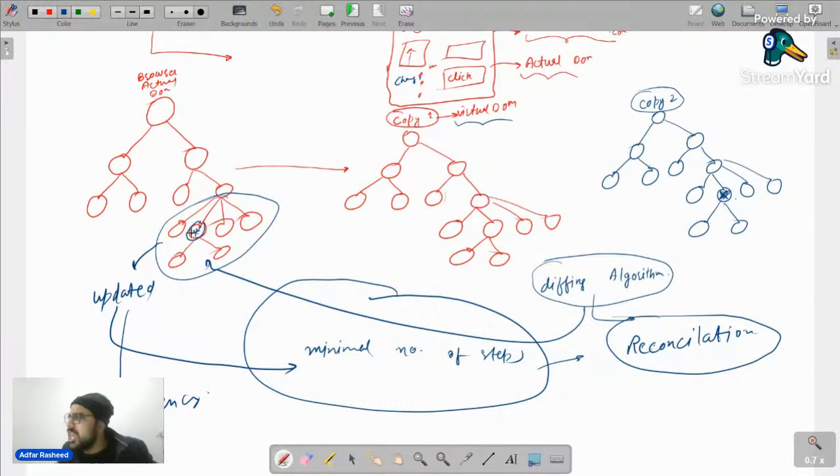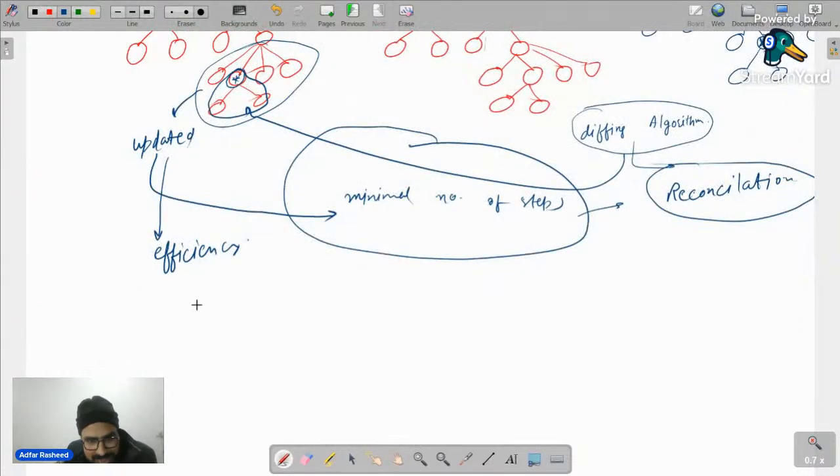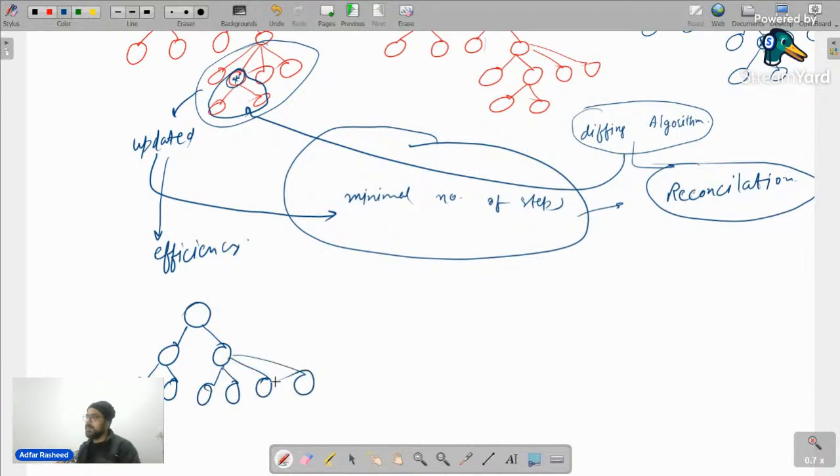Now, whatever change it did, let's suppose it replaced these three branches with only one node. It means a new actual DOM is there now. It has not created the entire DOM anew; it's not repainting the whole DOM. But this is what my new picture of the DOM will look like. Please give me a quick confirmation. Don't you think this is the new actual DOM? And of course, as soon as the actual DOM is updated, the change will be visible in my web browser, in my Google Chrome, wherever I'm accessing that website.